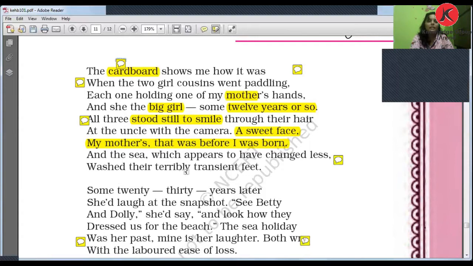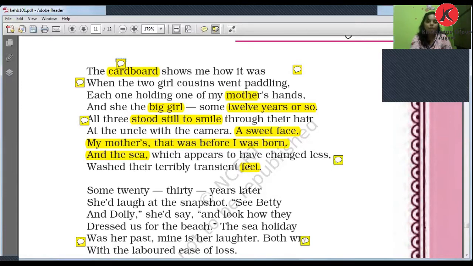was their terribly transient fate. Very, very touchy line, right? Now, here the poetess is comparing the sea with life and with the feet. Feet means here both a literal and an implied meaning. I'm going to tell you. See, पहले हम literally meaning देख लेते हैं.